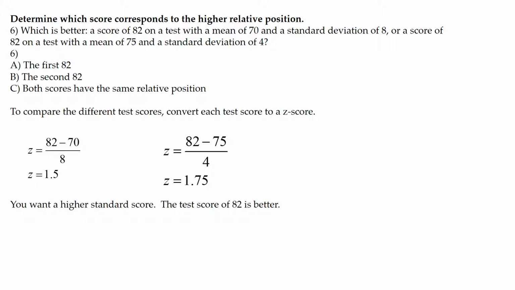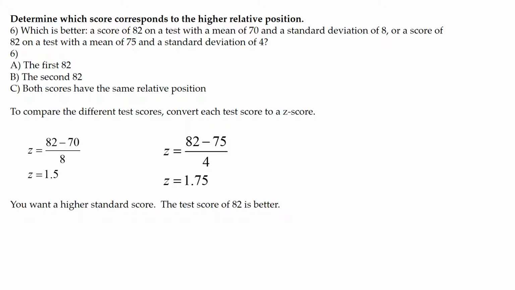Next, determine which score corresponds to the higher relative position. Which is better, a score of 82 on a test with a mean of 70 and a standard deviation of 8, or a score of 82 on a test with a mean of 75 and a standard deviation of 4? To compare the different test scores, we need to convert each test score to a z-score.